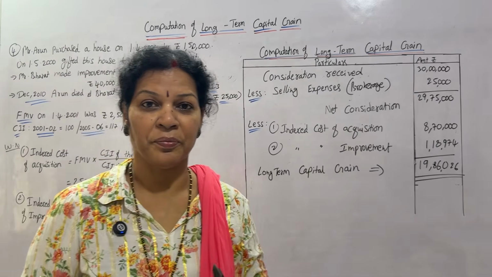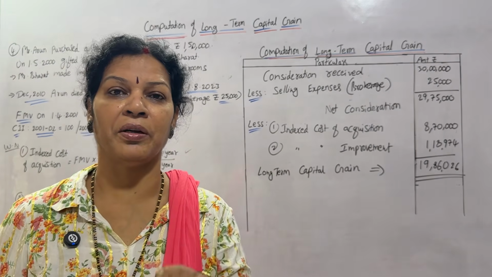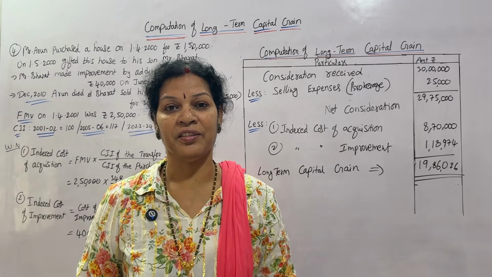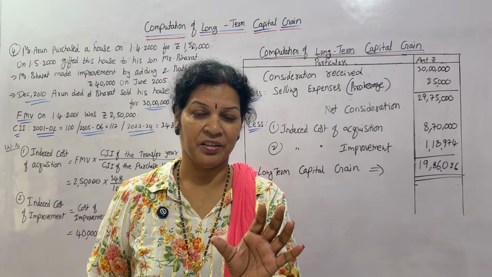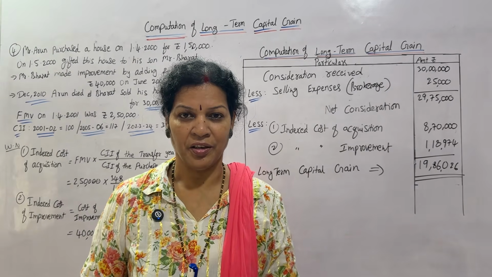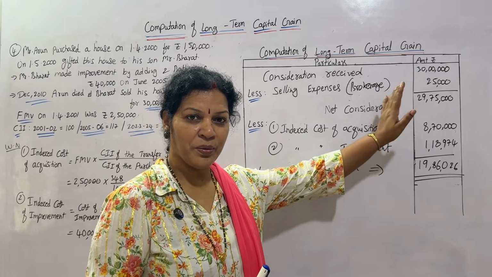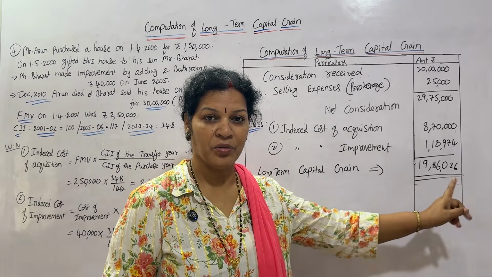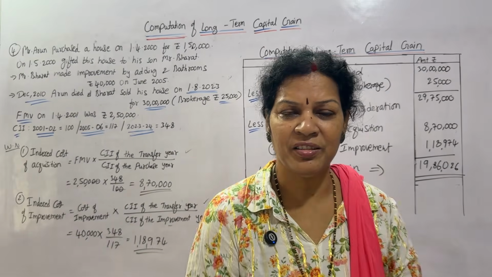Here there is no exemption. In the previous class we learned that if one asset is sold and with that amount another asset is purchased, there are some exemptions. But now he simply sold it, not purchasing anything. So no exemptions, no deductions, simply the capital gain as per the transactions, 19,86,026. Am I clear? The problem is simple.